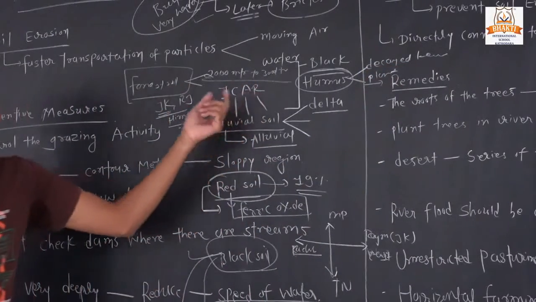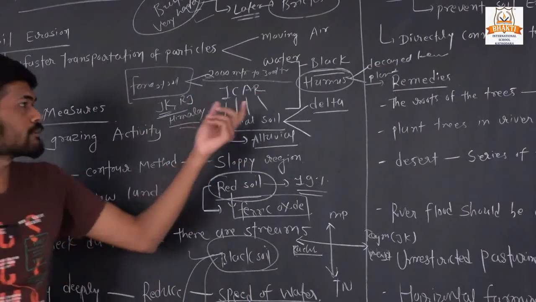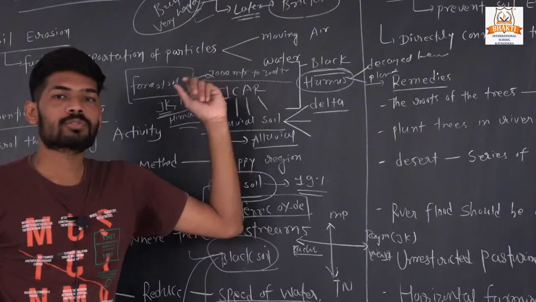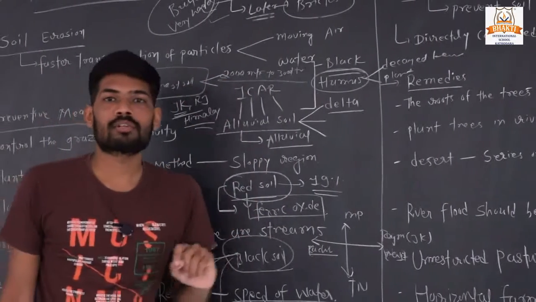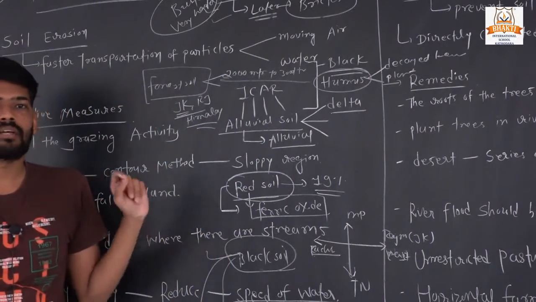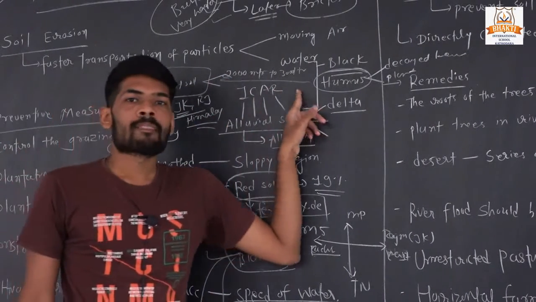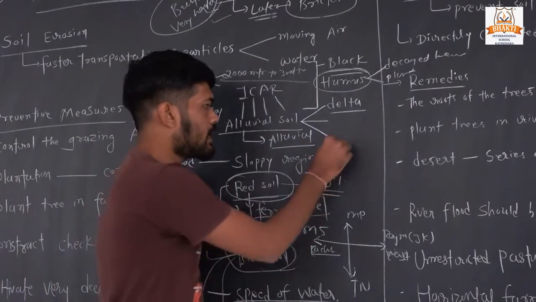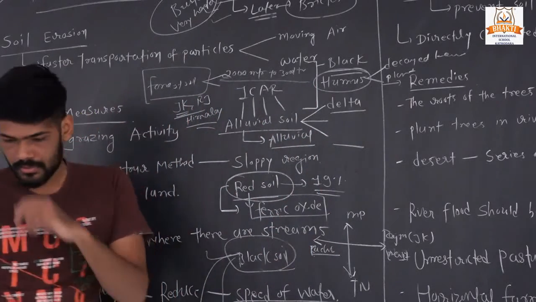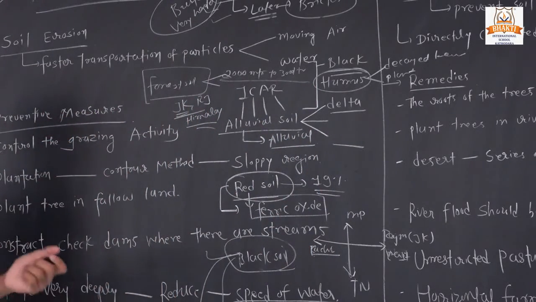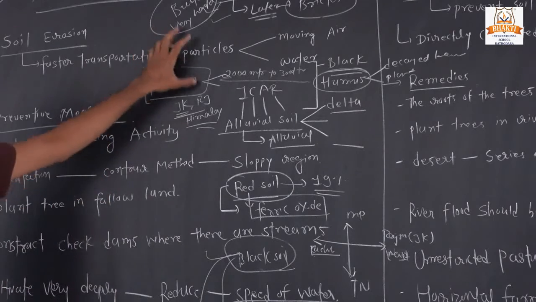And the last one is marshy or peaty soil, okay. In the rainy season, most of the time this marshy or peaty soil is submerged in water, and when the water recedes, paddy can be grown in this type of soil, okay. So we have already seen these, but revise these things, okay.